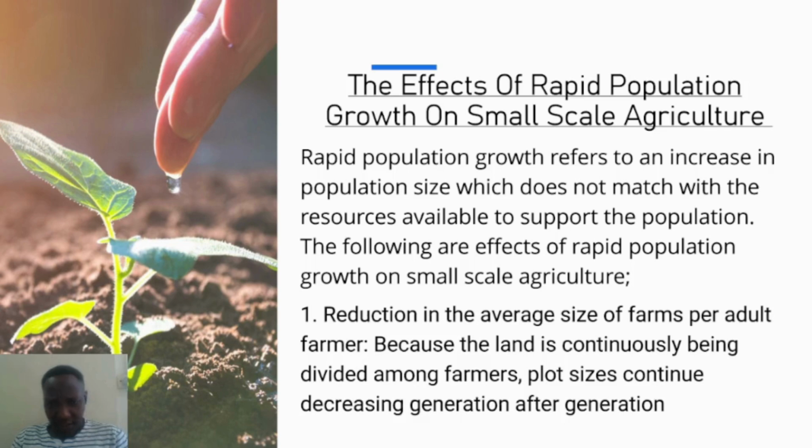So the first one leads to the reduction in the average size of farms per adult farmer. Because the land is continuously being divided among farmers since there is a rise in population size, and the land just does not reproduce itself, the plot sizes continue decreasing generation after generation. As a result, there is a reduction in the average size of the land that each farmer can possess. So that's the first effect of rapid population growth.